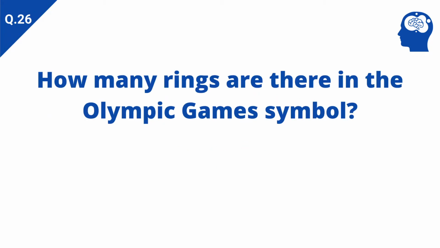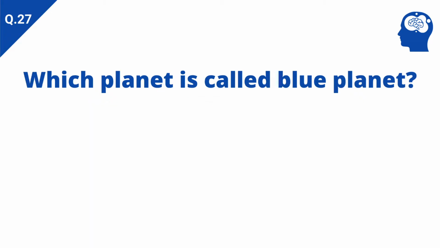How many rings are there in the Olympic Games symbol? Answer: 5. Which planet is called Blue Planet? Answer: Earth.